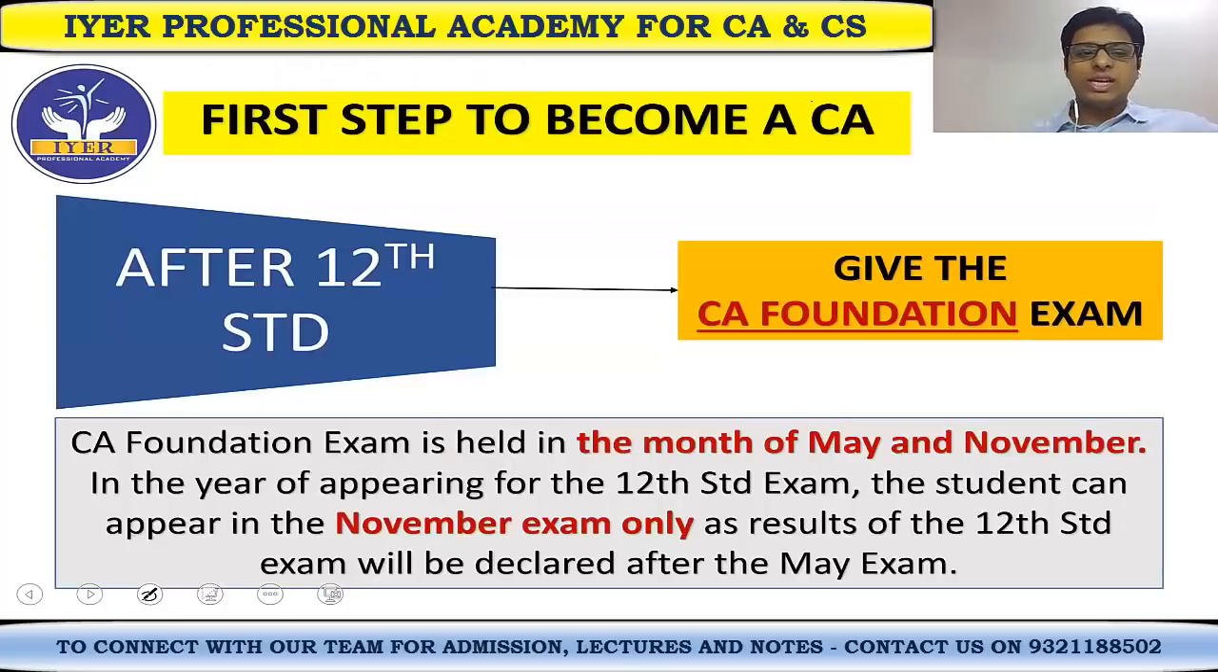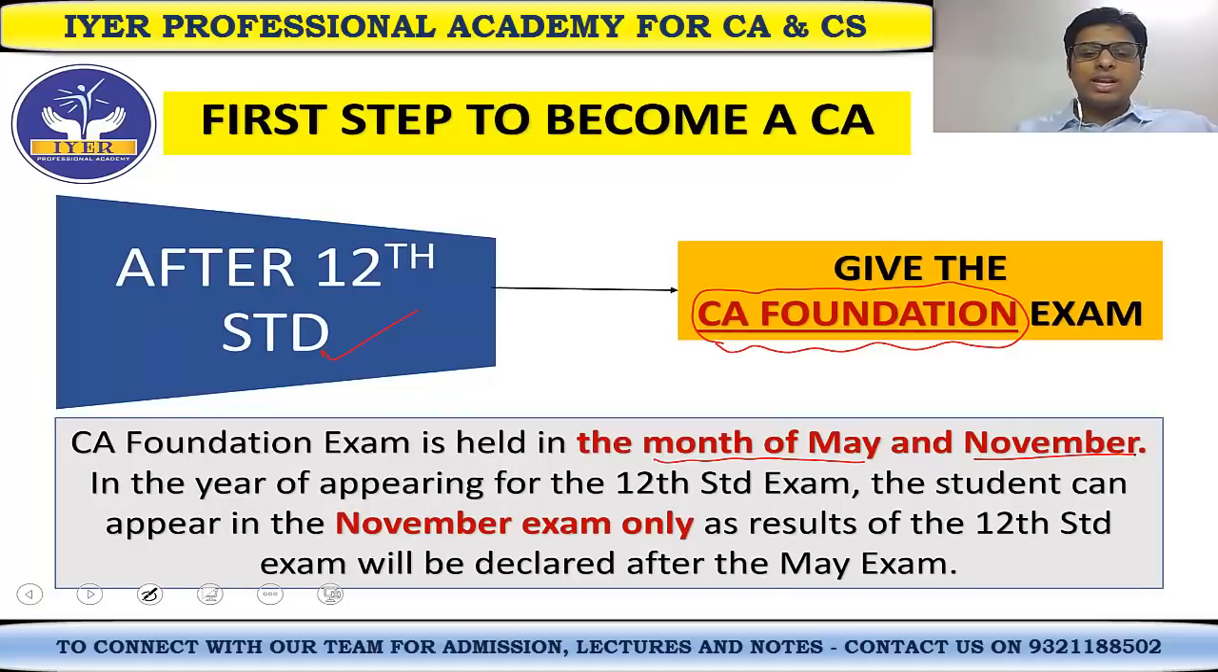First step to become a CA, after your 12th standard exam, you have to give the CA foundation exam. The CA course basically has 3 levels: CA foundation, CA inter, and the CA final. Now the CA foundation exam you have to give after your 12th standard exam is over. The CA exams in India are conducted 2 times in a year, that is in the month of May and in the month of November. So CA foundation exam is held in the month of May and November.